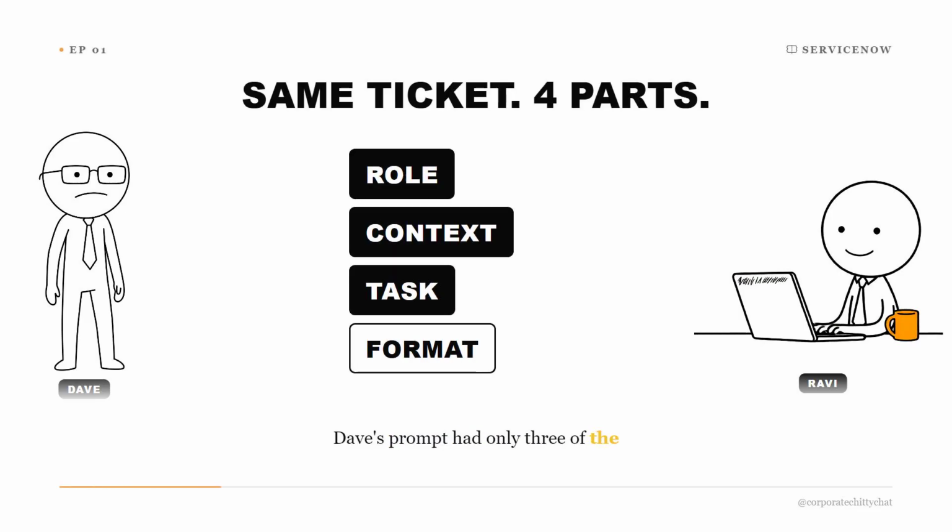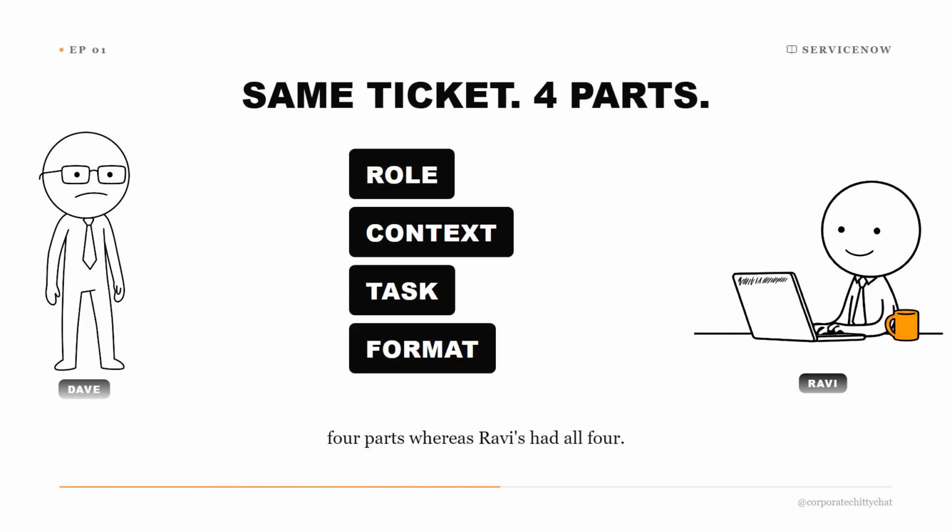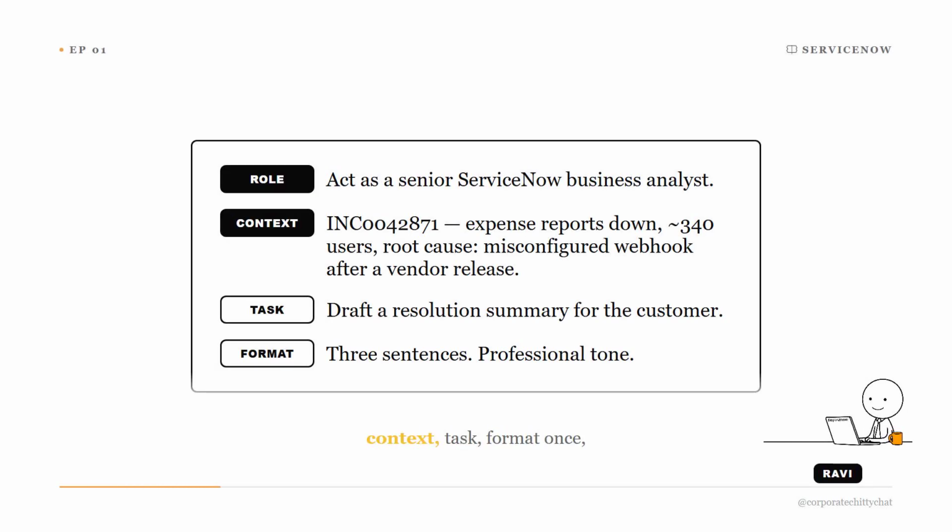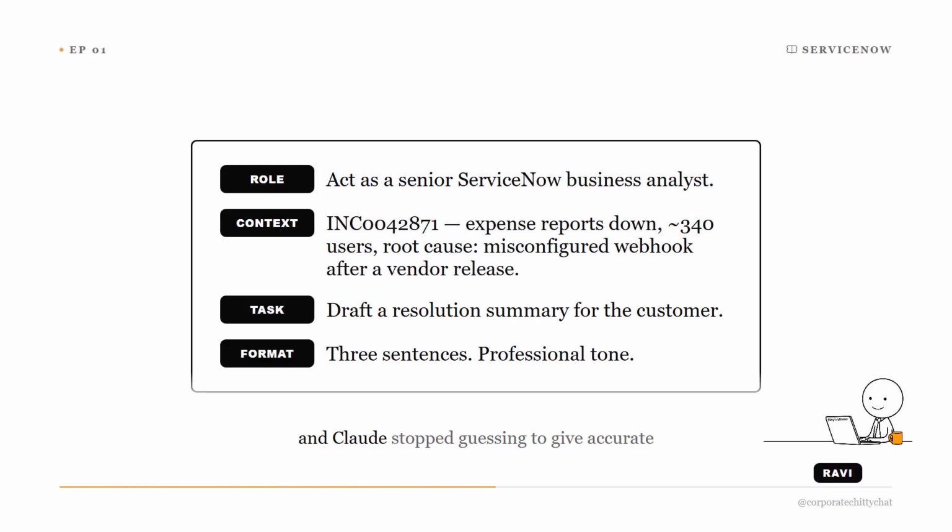Dave's prompt had only 3 of the 4 parts, whereas Ravi's had all 4. Ravi got results for the same ticket with only 1 click on Claude. Ravi typed role, context, task, format once, and Claude stopped guessing to give accurate details as per the need.